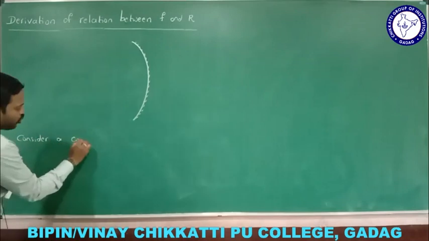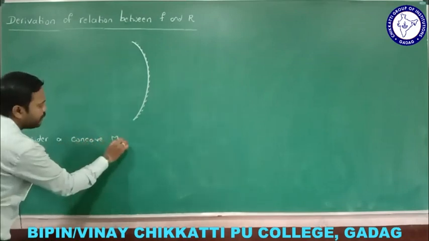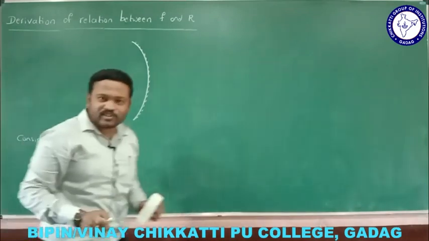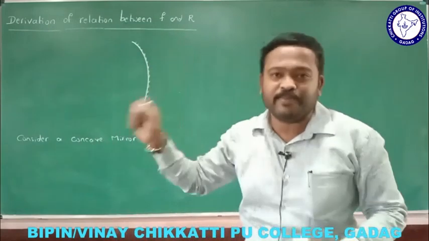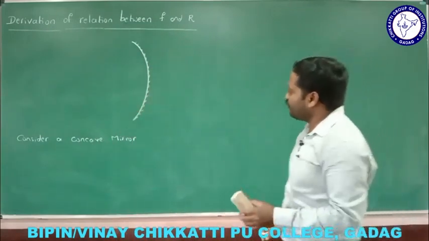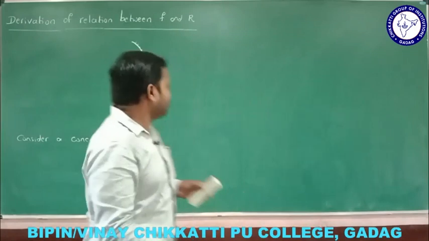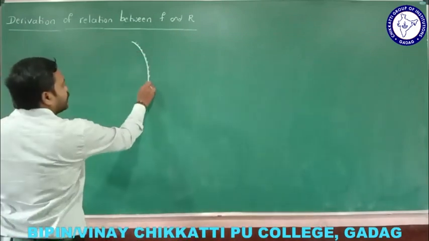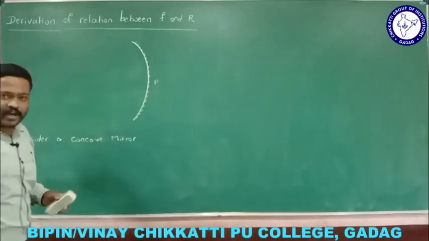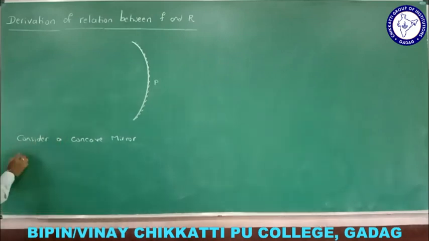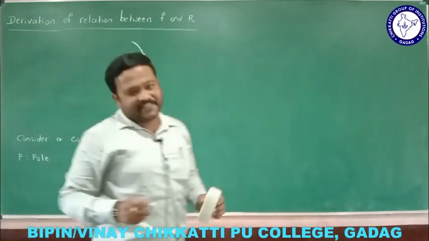Consider a concave mirror. For this derivation, I am considering a concave mirror. This is a concave mirror, and where is the pole of the mirror? The midpoint of the mirror is called the pole, and we denote it by P. P is the pole of the mirror.